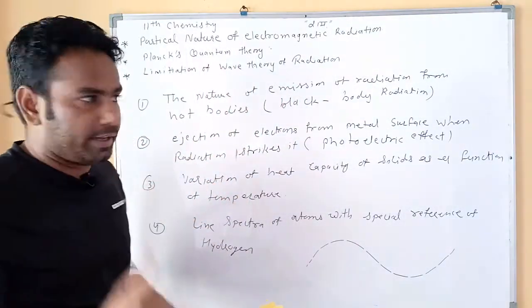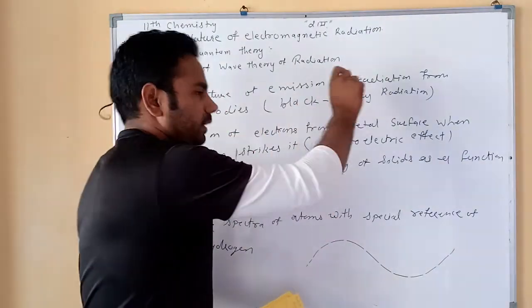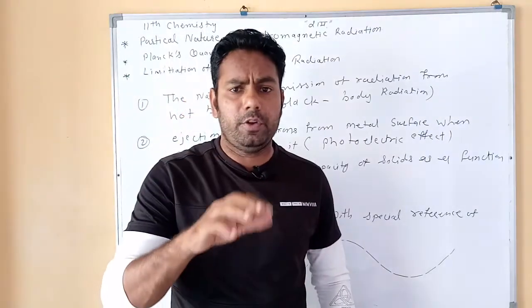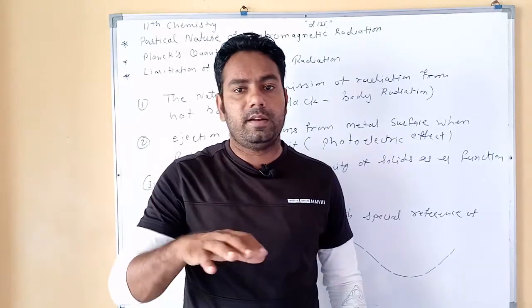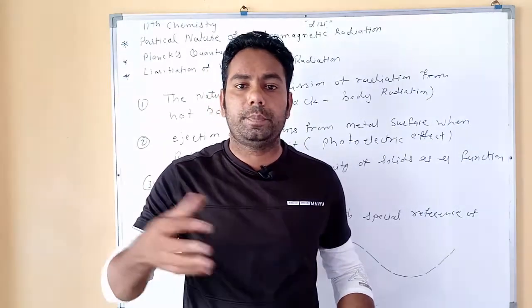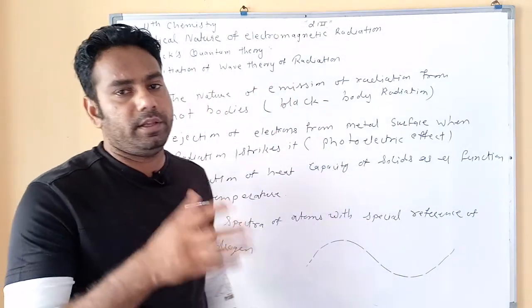This radiation emitted by the hot body is called black body radiation.